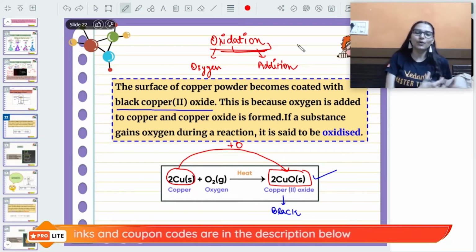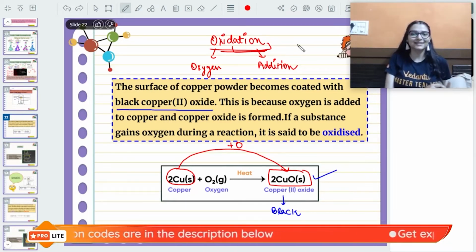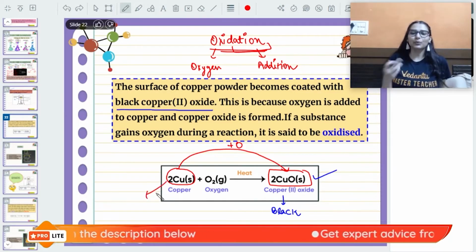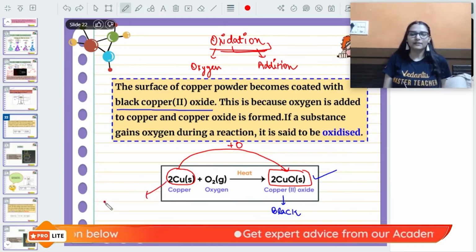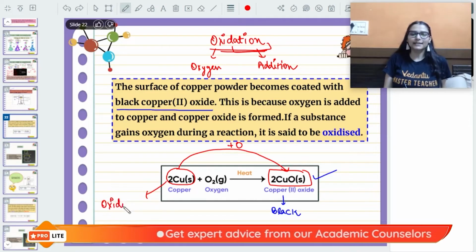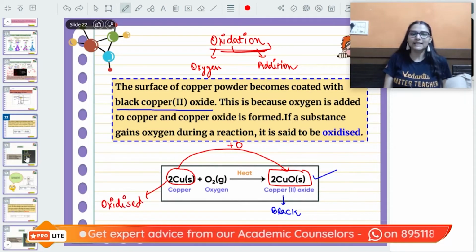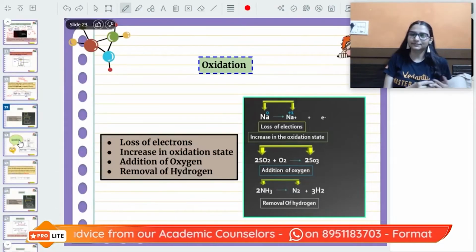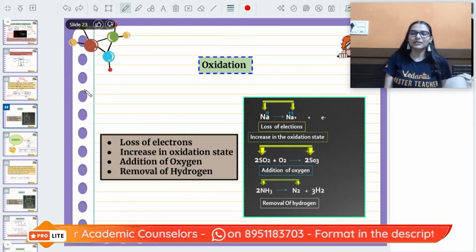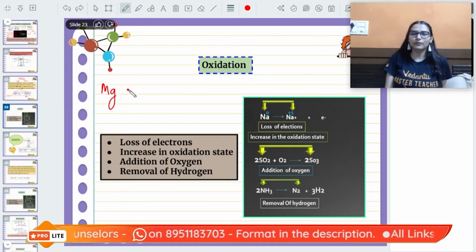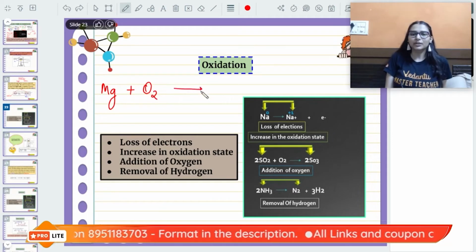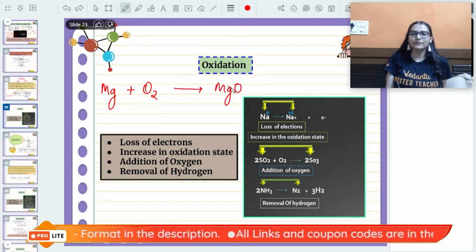This is a very old approach to oxidation reactions. So the substance in which we have added oxygen, that is oxidized. So we can say copper is oxidized in this reaction. There are various ways of defining oxidation. Another one, the same kind of reaction: magnesium reacts with oxygen to form MgO.